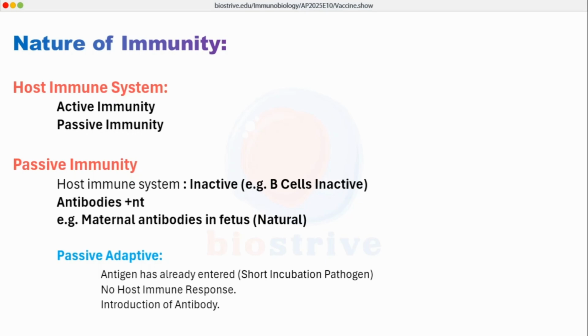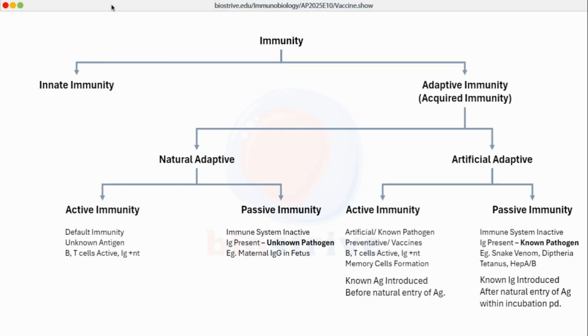We take the common example of a newborn. In case of infant's body, there are maternal antibodies which are passed down by mother through placenta. The antibodies are present, but the cells of immune system of the baby are still inactive. So, immunity is of two types: innate immunity, which is non-specific, adaptive immunity, which is specific. So, adaptive immunity is further classified as natural adaptive immunity and artificial adaptive immunity. In case of natural adaptive immunity, we have again active immunity as well as passive immunity.